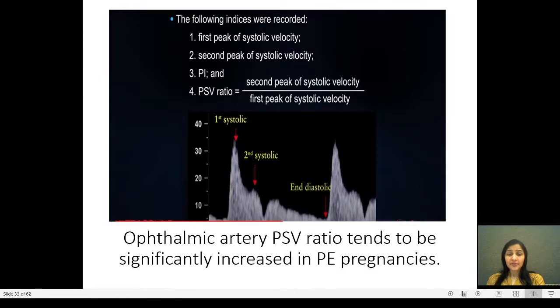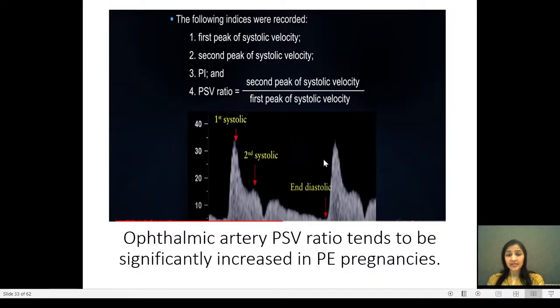So what we do is we measure the peak systolic velocity ratio, which is the ratio of the second peak of the systolic velocity to the first peak of the systolic velocity. So the first peak is here. We take a velocity, which in this case is roughly about 35. The second peak is here. So we take a velocity which is roughly 15 and we will put a ratio of the peak systolic velocity.